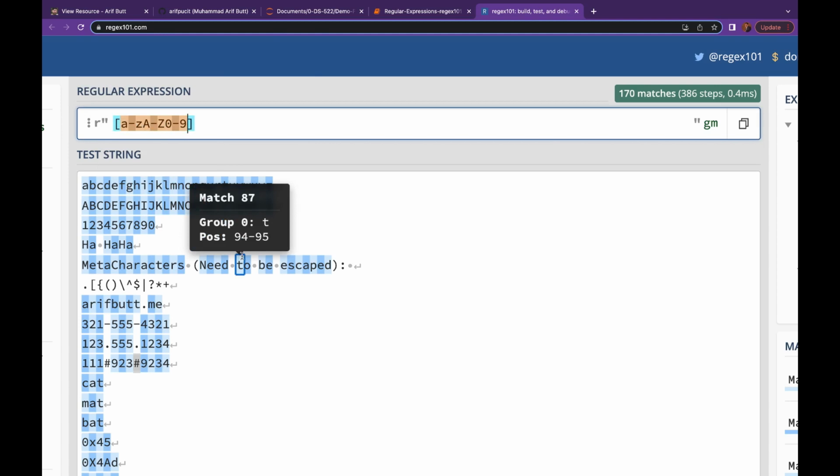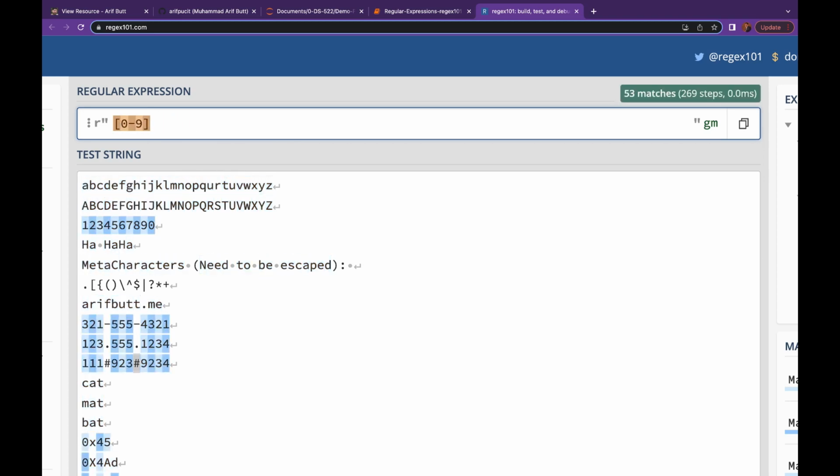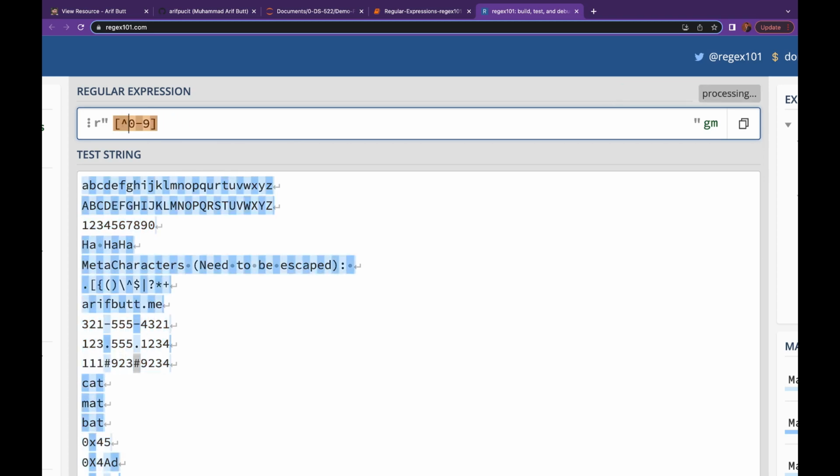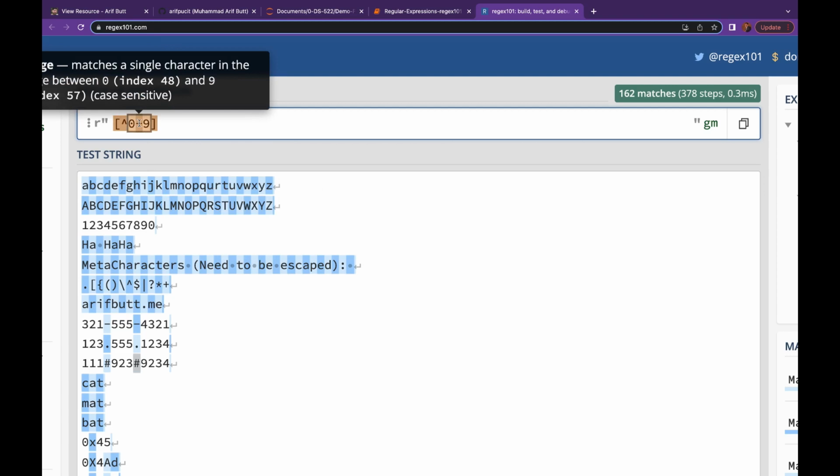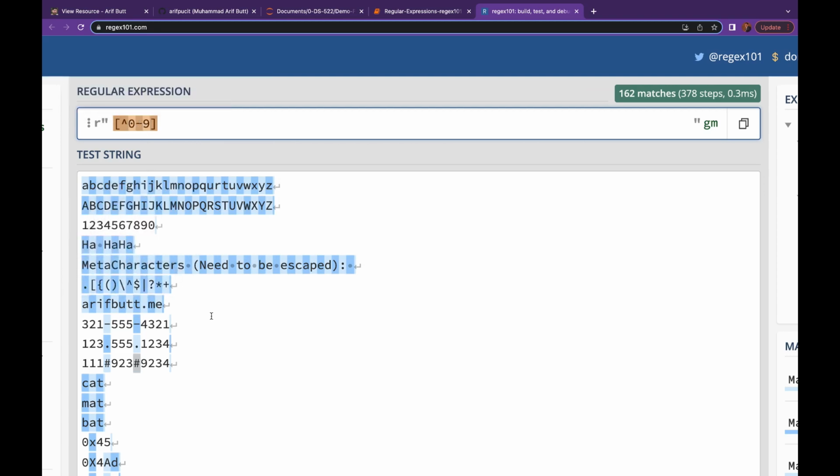Okay, so far so good. One more thing, the use of the caret symbol. Well, my dear friends, when the caret symbol is used as the first symbol inside the straight bracket, like this, it means negation. This means every character except the digits 0 to 9 should be selected, and it is of course selected.